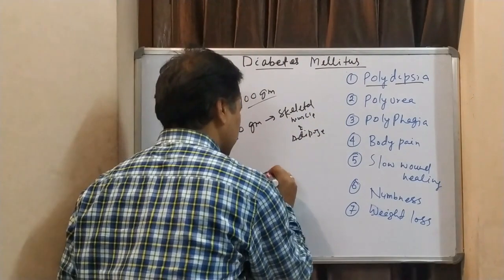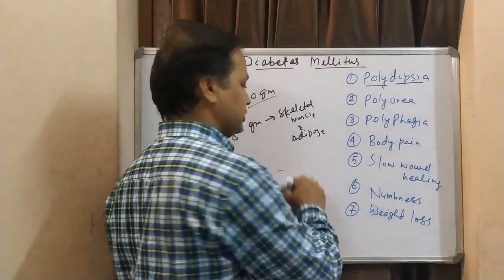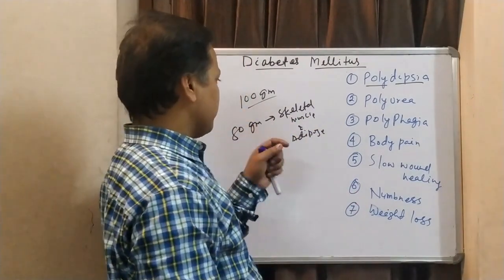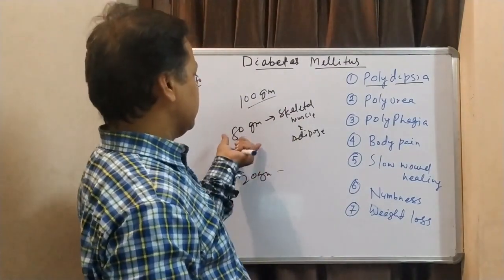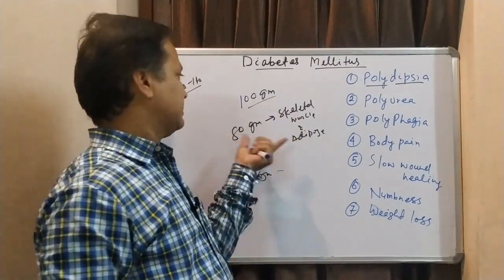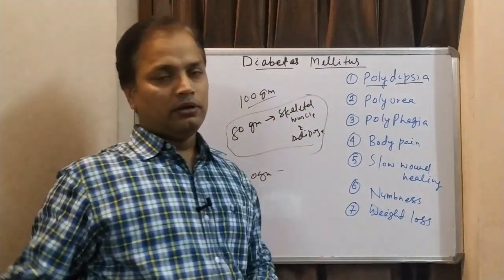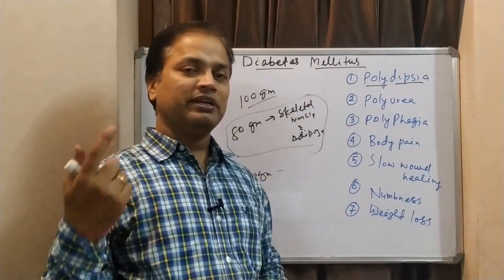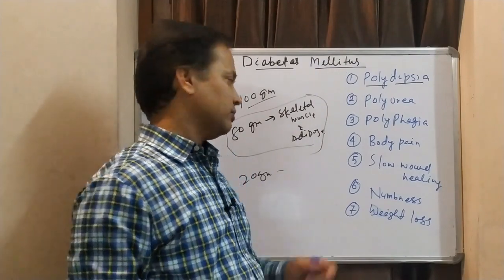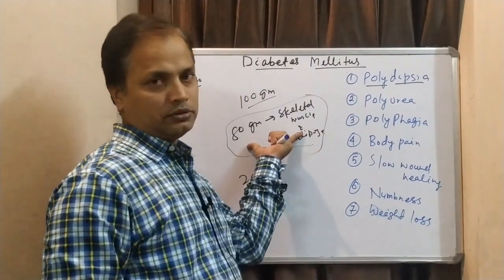The rest, 20 gram or 20%, will be used by the rest of the body parts. In case of diabetes mellitus, this 80 gram will not be used, because it depends on insulin, and we don't have insulin, or we are having insufficient or inefficient insulin.